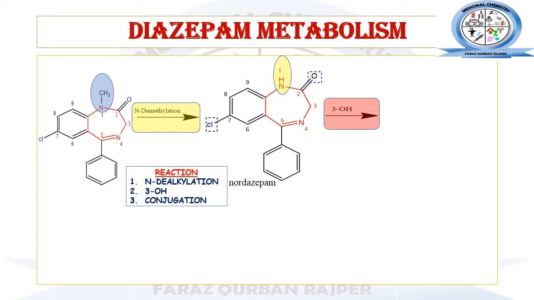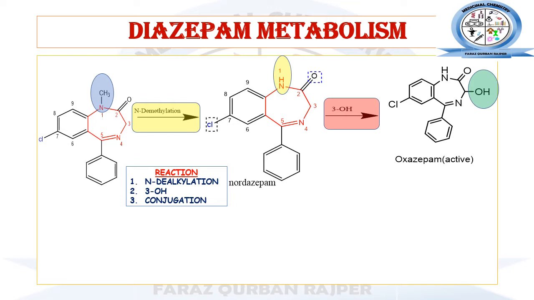So nordazepam, the active metabolite of diazepam, does not have any kind of polar functional group in its chemical structure. So it will further undergo oxidation, the 3-hydroxylation reaction, which will incorporate a polar functional group in the chemical structure, and it will get converted into another active metabolite, that is oxazepam.